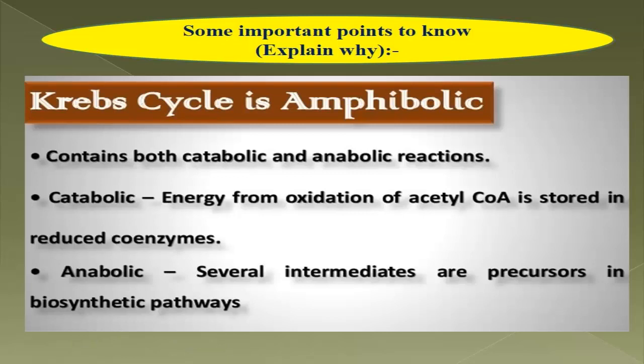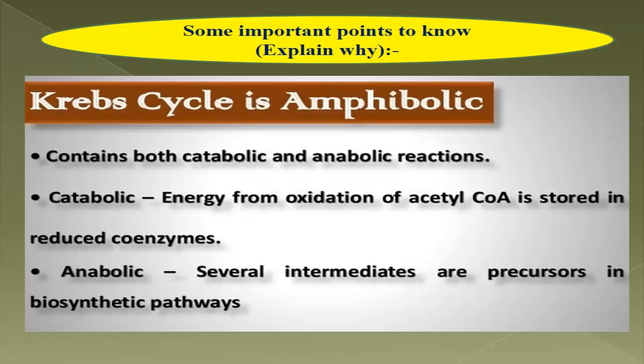Now next slide. Some important points to know. Actually, these points you need to remember for explain-why type questions. The first explain-why question is: why is the Krebs cycle an amphibolic cycle? Now the term amphibolic means it contains both catabolic and anabolic reactions.